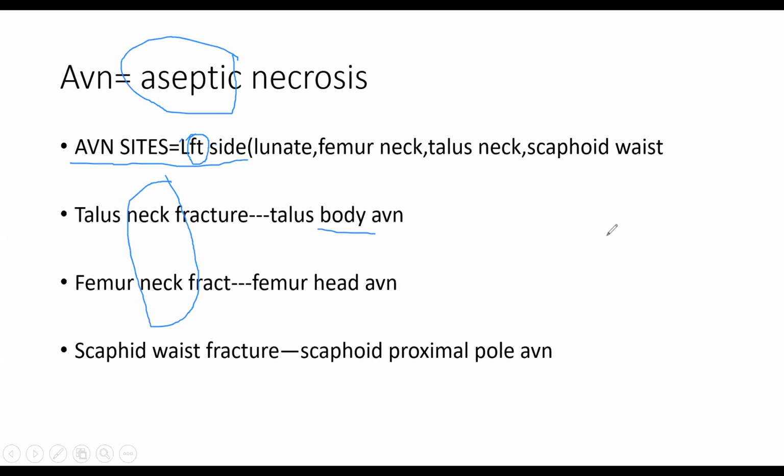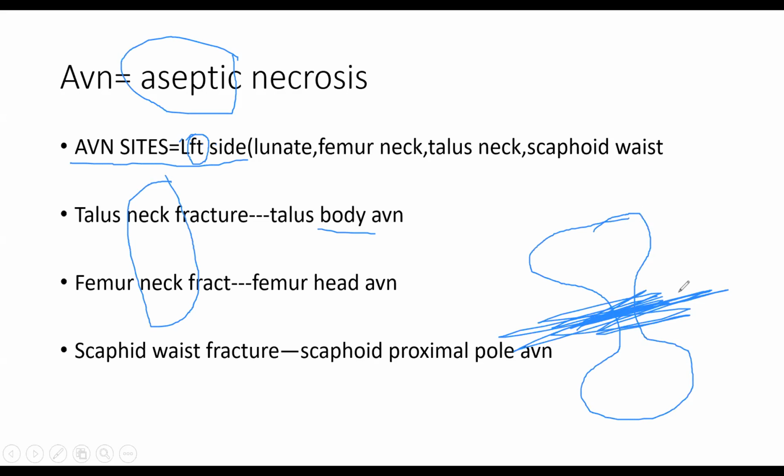The third is the scaphoid. So scaphoid is this shape. Okay. It's a dumbbell shape, and there can be a waist fracture of the scaphoid. So the problem goes into the proximal pole. Okay, so this is proximal, this is distal. So proximal pole fracture problems.